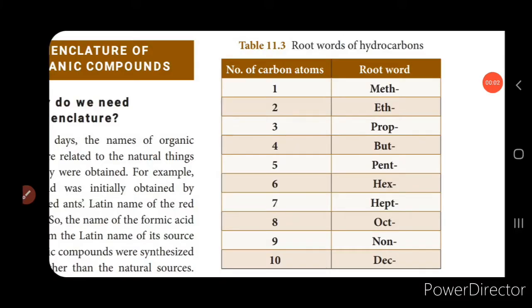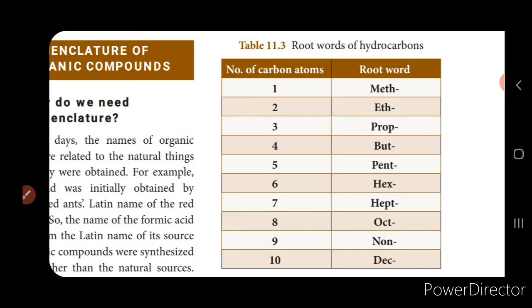I said that the IUPAC naming consists of three parts: the prefix, root word and the suffix. Now let's see what the root word is. Here in the picture you can see the number of carbon atoms in the root word. The root word is the basic unit, which describes the number of carbons present, or you can say it describes the carbon skeleton, the basic carbon chain.